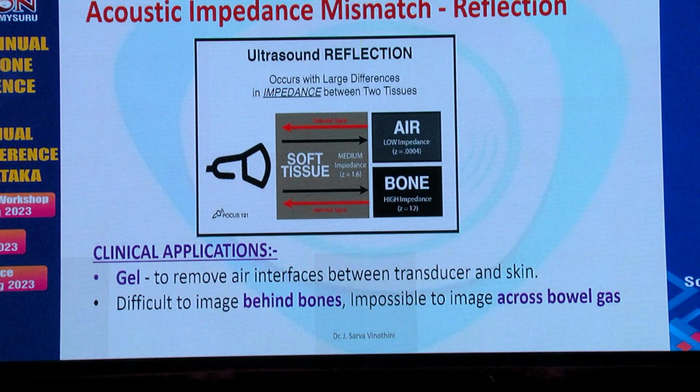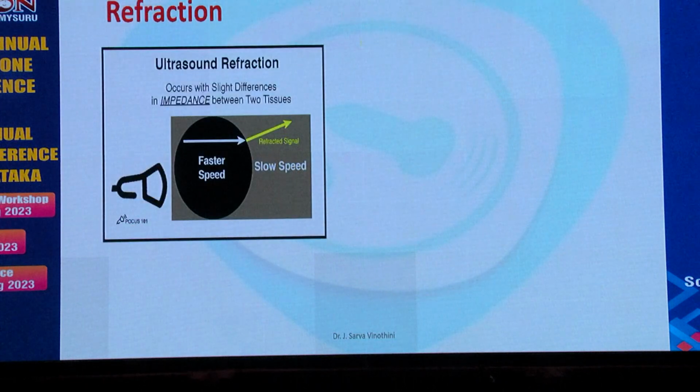Where do we apply it clinically? We use gel to remove the acoustic impedance interference of the air. To remove those air pockets, we use gel or saline when we perform our ultrasound. It is difficult to image behind the bones and impossible to image across bowel gas because of this acoustic impedance.